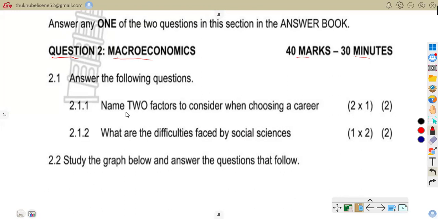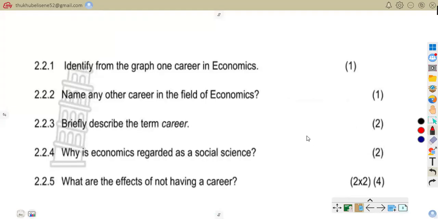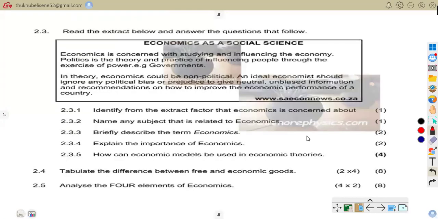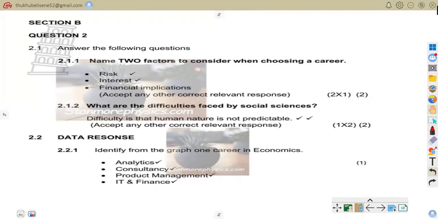Now let us attend to this question. Answer the following. 2.1: Name 2 factors to consider when choosing a career. 2.1.2: What are the difficulties faced by social sciences? Let us attend to the questions. Here are the answers for that question.